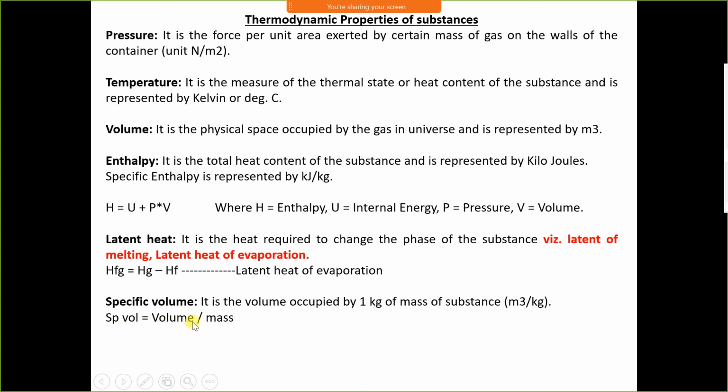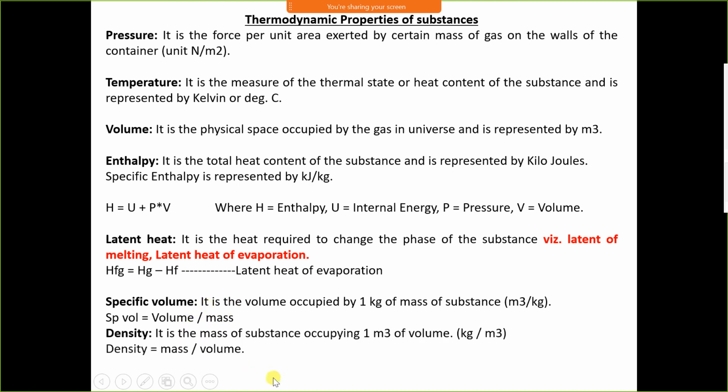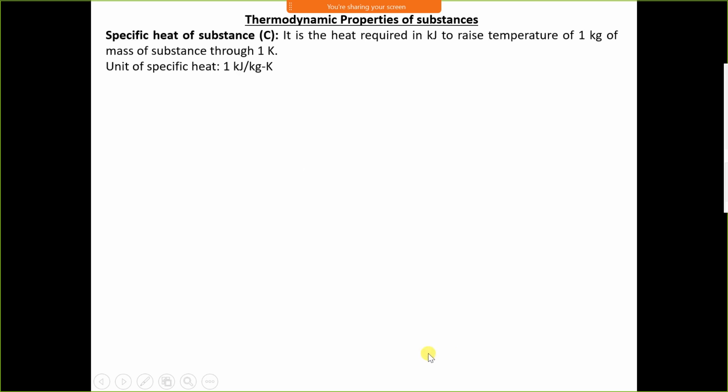Specific volume is volume per unit mass. Density is the reciprocal of specific volume, or it is defined as mass per unit volume. It is the mass of substance occupying 1 meter cube of volume.